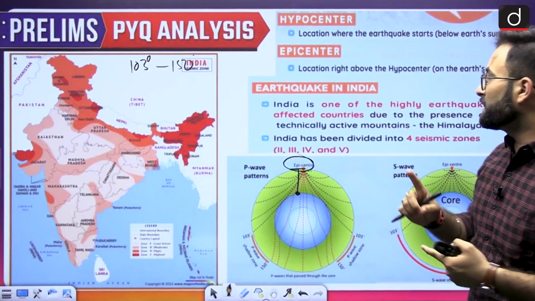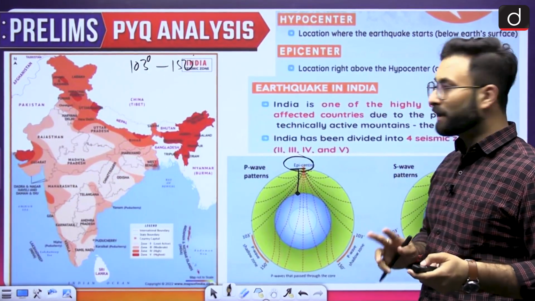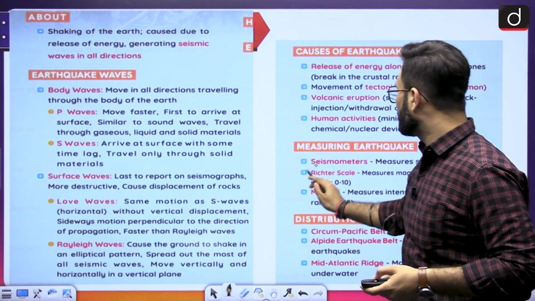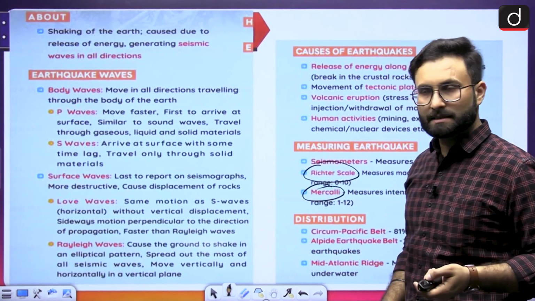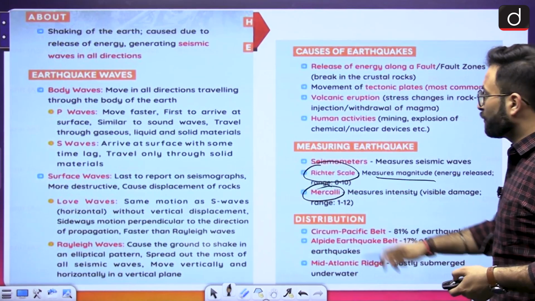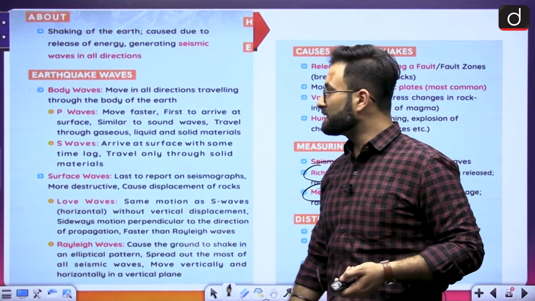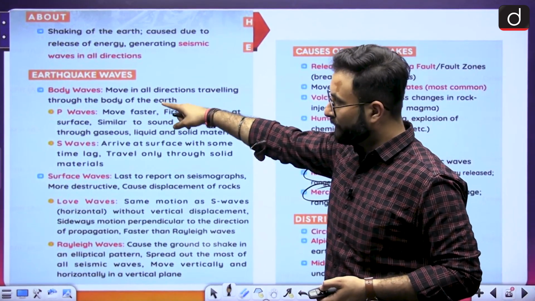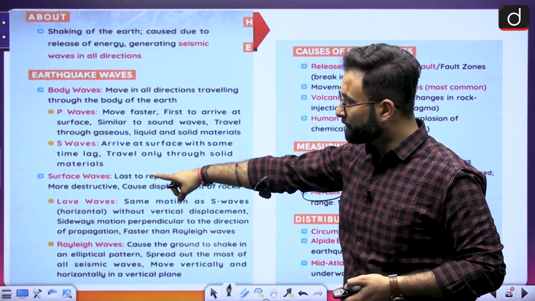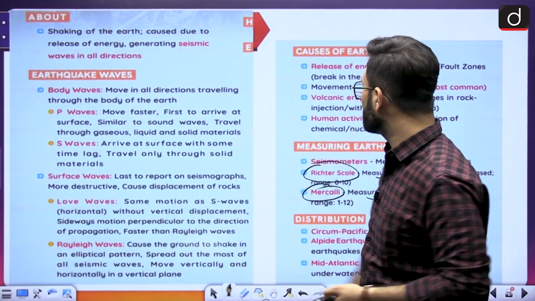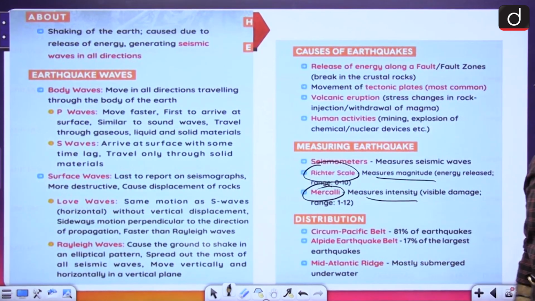Now when we talk about the measurement of the earthquake, there are 2 methods given. One is the Richter scale, and then the Mercalli scale. Richter scale is measuring the magnitude, Mercalli scale will be measuring the intensity. Other than that, we have discussed the body waves, that is P wave and the S wave, and the surface waves, Love waves and the Rayleigh waves. So you can go through this particular aspect over here.